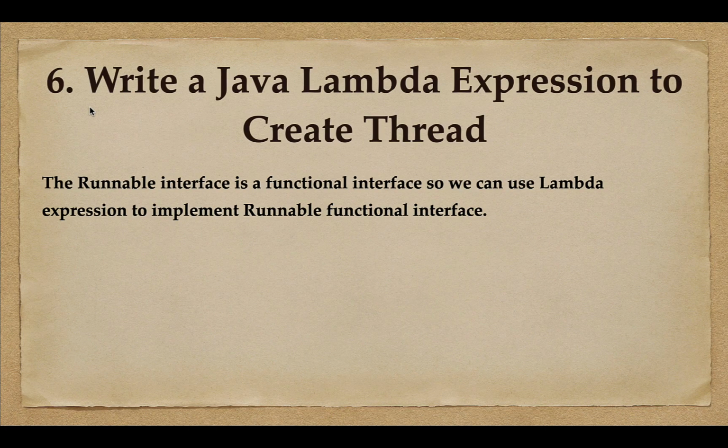Well, the next question is: write a Java lambda expression to create a thread. Basically, the Runnable interface in Java is a functional interface. So we can use a lambda expression to implement the Runnable functional interface, and then we can create a thread and pass the lambda expression to the thread. Let me create an example and demonstrate how we can write a lambda expression to create a thread. Let me head over to IntelliJ IDEA.